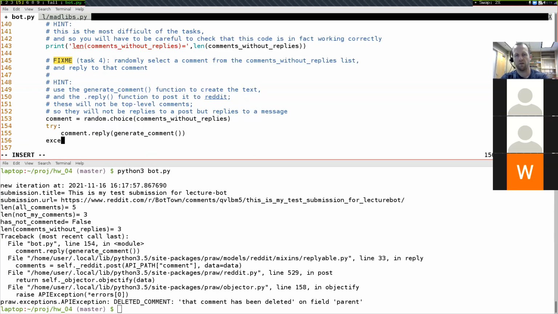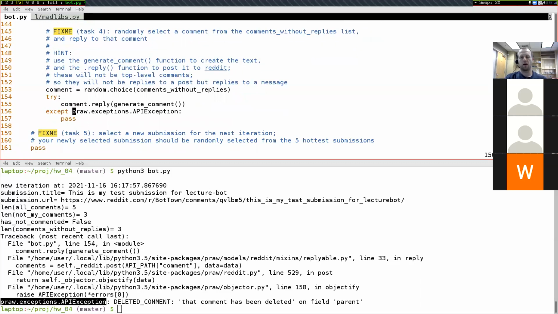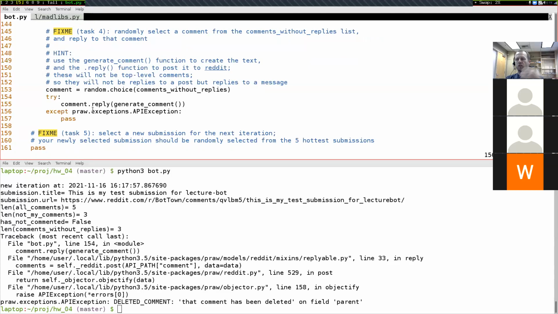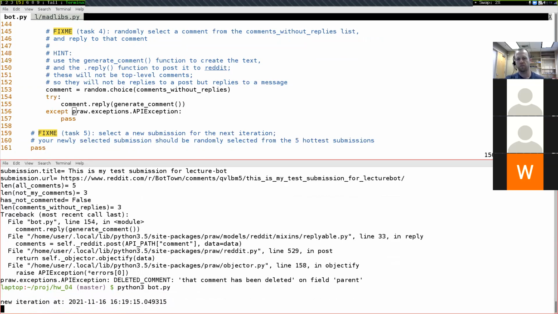And if we fail, so except all of this stuff to the left of the colon right here. If we fail, then we'll just pass. We'll do nothing. And that's okay. The while loop will just continue going on, and so it'll continue posting comments. Whenever it tries to reply to a deleted one, then it'll just skip it. Let's see if that works.